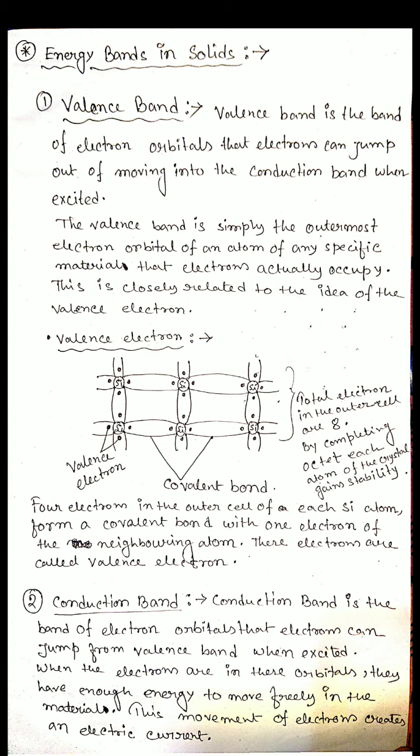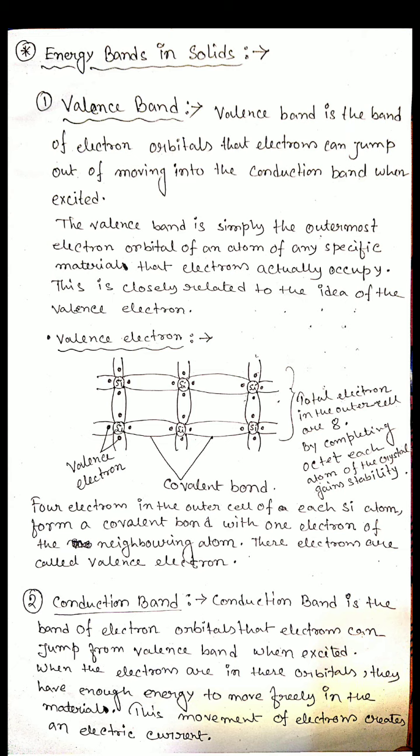And the electrons present inside the covalent bond are called valence electrons. Where they are present, they form a band, and that band is called the valence band. That's why we say the valence band is fully filled up with electrons, so each atom has 8 electrons. And from this valence band, electrons can be excited under certain conditions, jump out of the valence band, and conduct electricity. As we know, whenever electrons move inside the material or the conductor, they constitute the electric current.